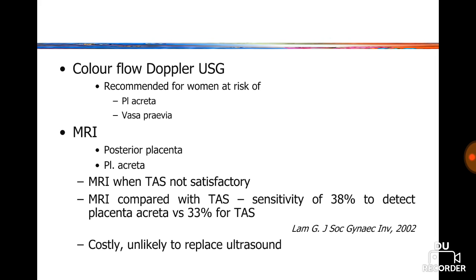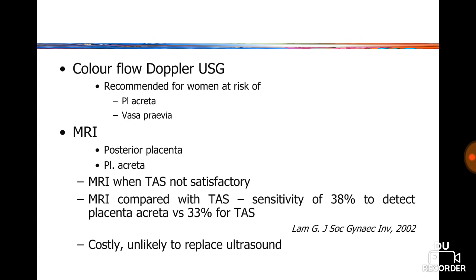Other things we can do as well are color flow Doppler ultrasound and MRI. MRI is very good in case of posterior placenta previa and placenta accreta. MRI is also done when transabdominal ultrasound is not satisfactory. If we compare MRI with transabdominal sonography, the sensitivity is 38% to detect placenta accreta for MRI and 33% for transabdominal sonography.